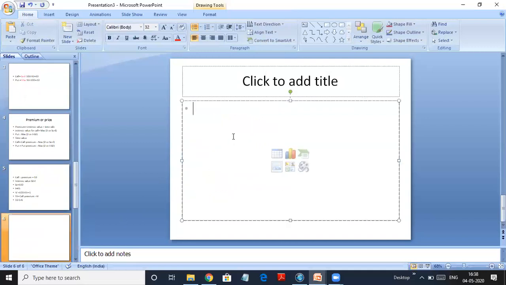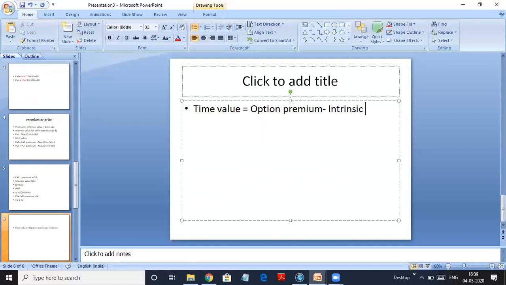So I'll write it here again for you. Time value is equal to option premium minus intrinsic value. And what is intrinsic value?